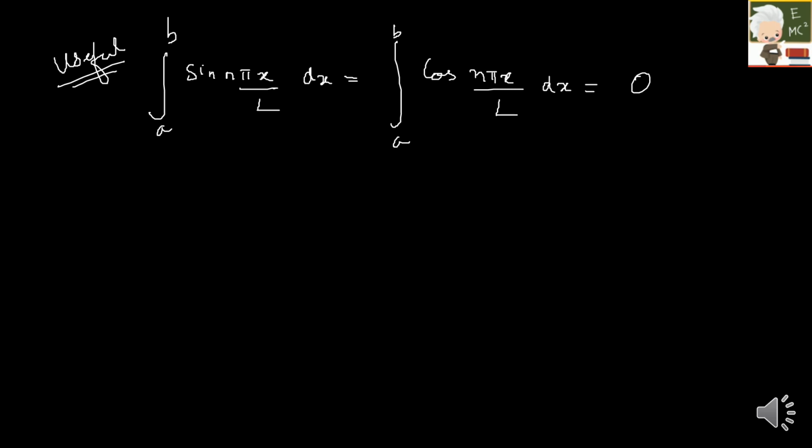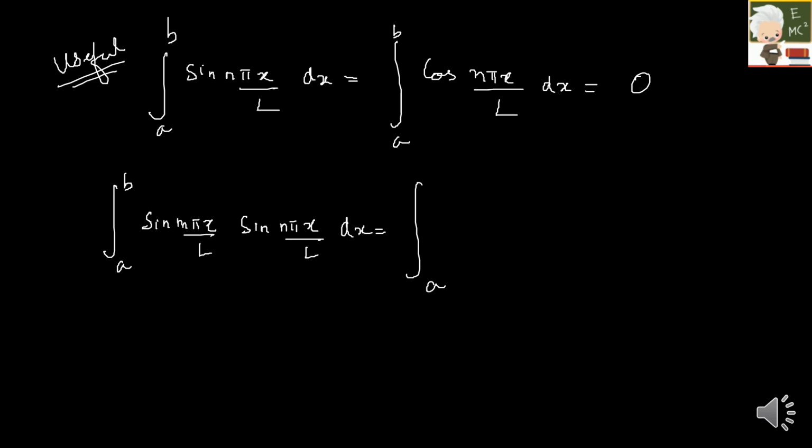So if you are directly seeing something this way, you can just write it as 0. And then the next one: integral a to b of sine m pi x by L into sine n pi x by L dx, similarly integral a to b of cos m pi x by L into cos n pi x by L dx, will be equal to L into delta of mn.